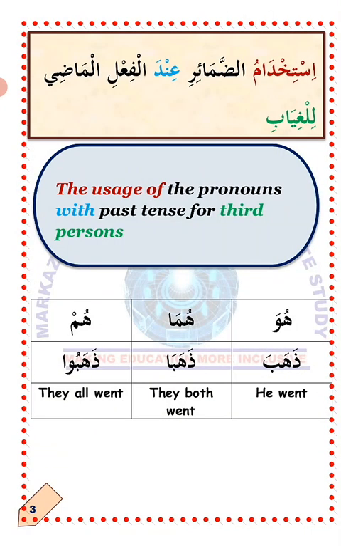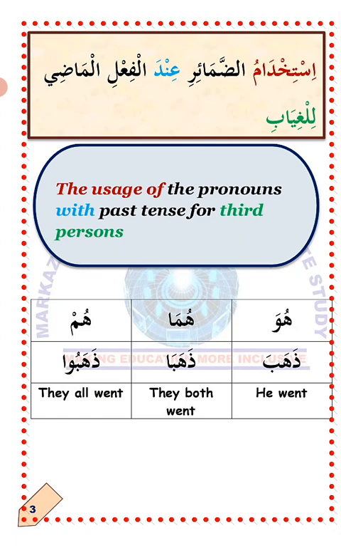استخدام الضمائر عند الفعل الماضي للغياب. The usage of pronouns with past tense, for third person. How do we relate pronouns to verbs in Arabic? Huwa, he. Huma, they, for two. Hum, they, for more than two.